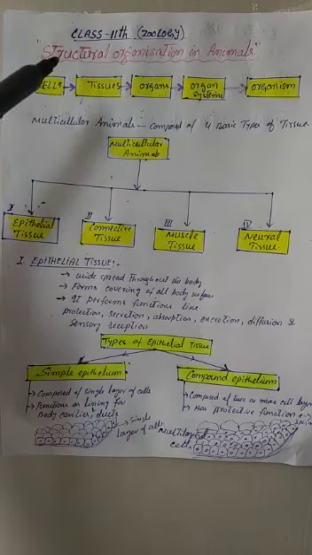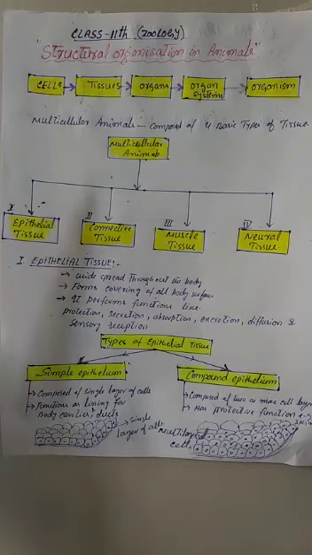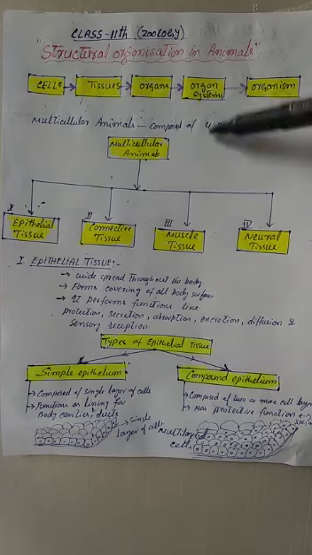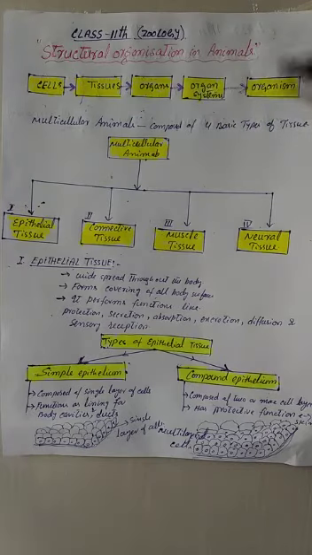And when different tissues combine together for a specific function, they form an organ like stomach, eye, kidney, etc., which has a particular function of excretion, digestion, etc. And when different organs combine together to perform a common function like digestion, like excretion, they form an organ system. And when different organ systems combine or work in coordination, they form an organism.